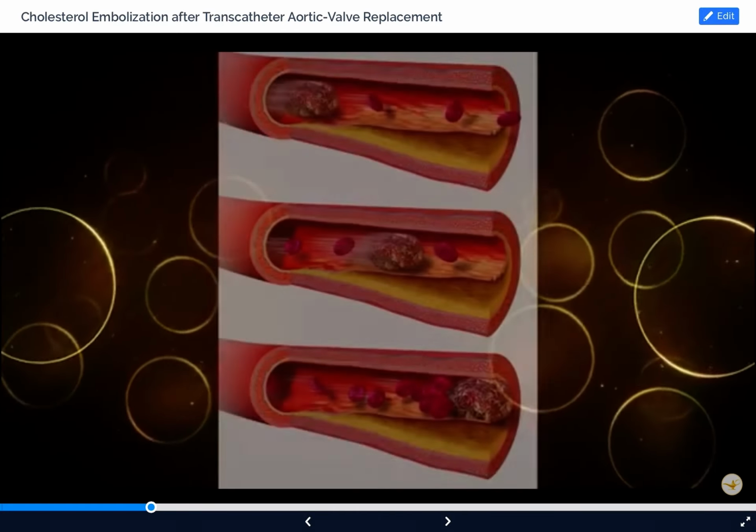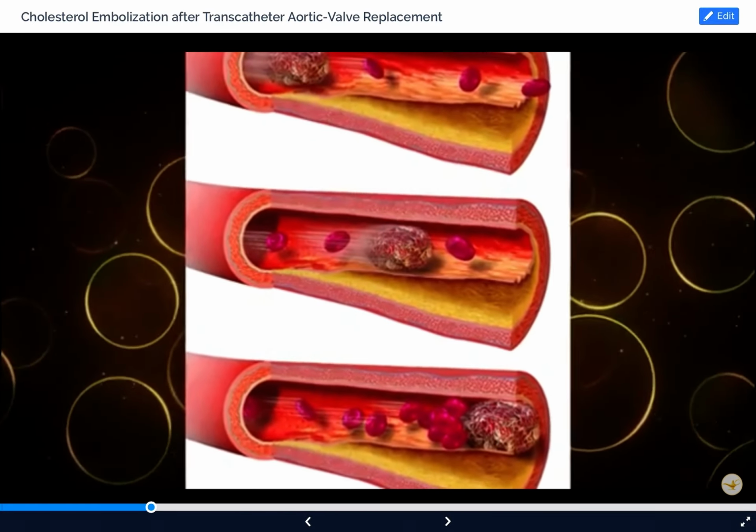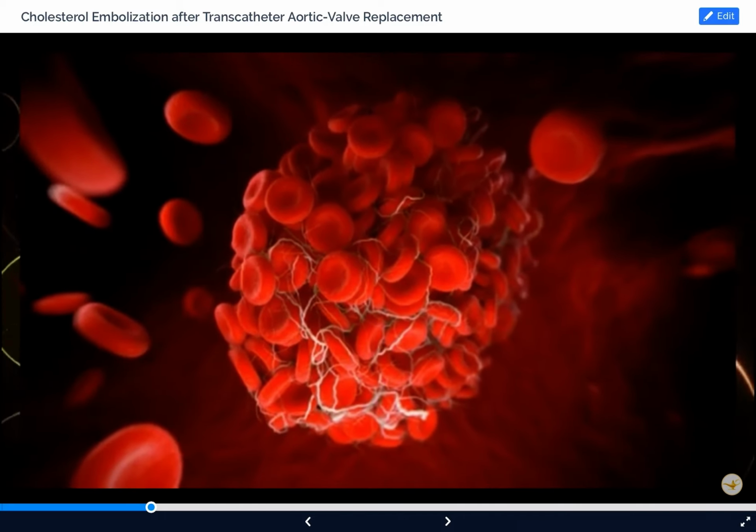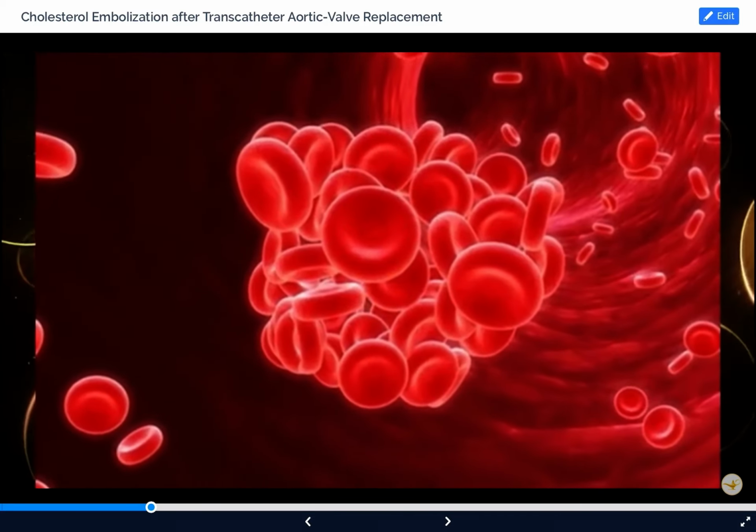Thromboembolism. Thromboembolism is obstruction of a blood vessel by a blood clot that has originated from another site in the circulation.